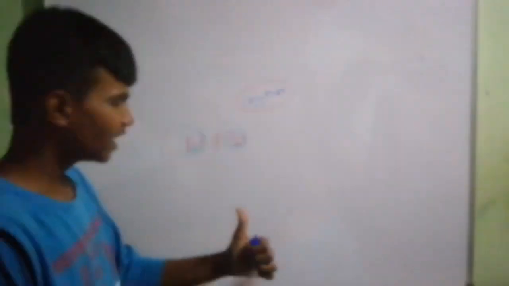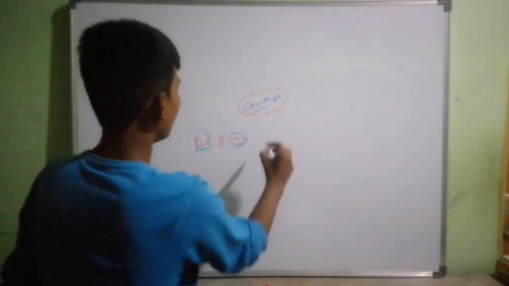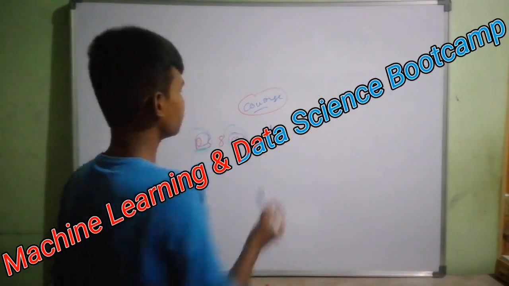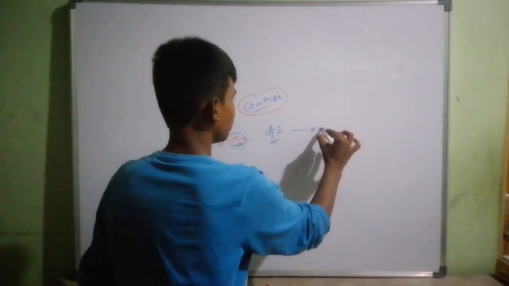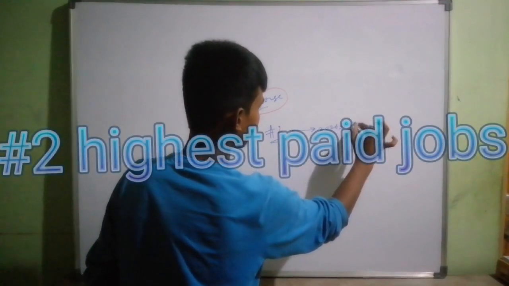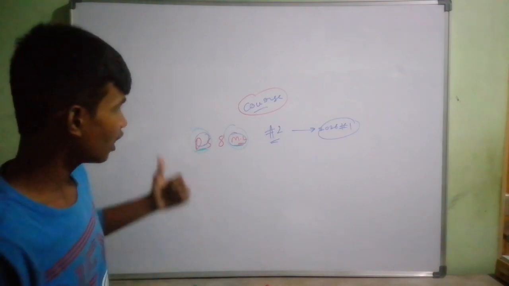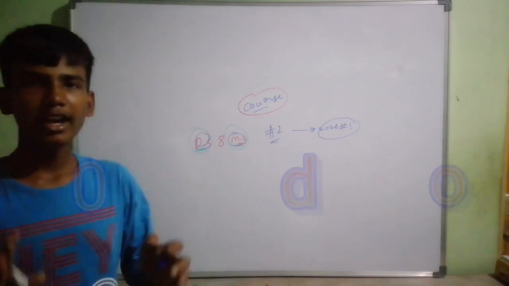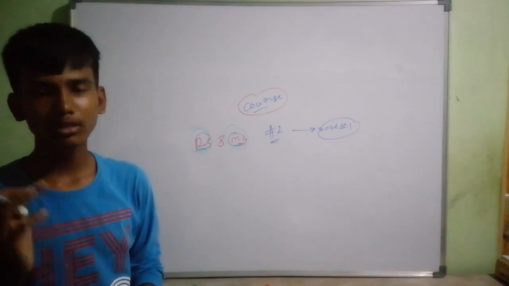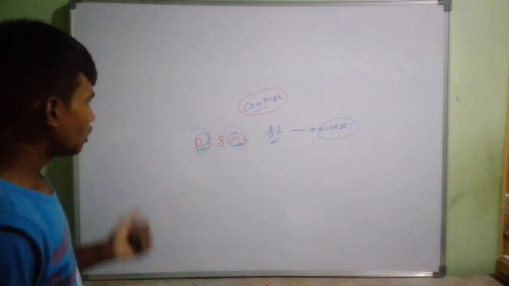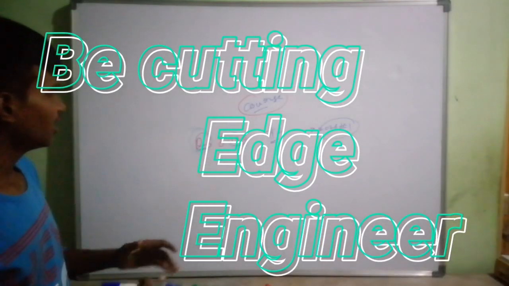Myself, Avinash. By learning data science and machine learning, you can get the cutting edge technologies. Right now, data science and machine learning is the number two highest paid job in the world. Number one is going to be occupied by 2026, according to statistics. According to India.com, the average salary of a data science and machine learning engineer is $1,226,000 per year on average. So by learning these skills, you can be on the cutting edge. So that's about the data science and machine learning background.